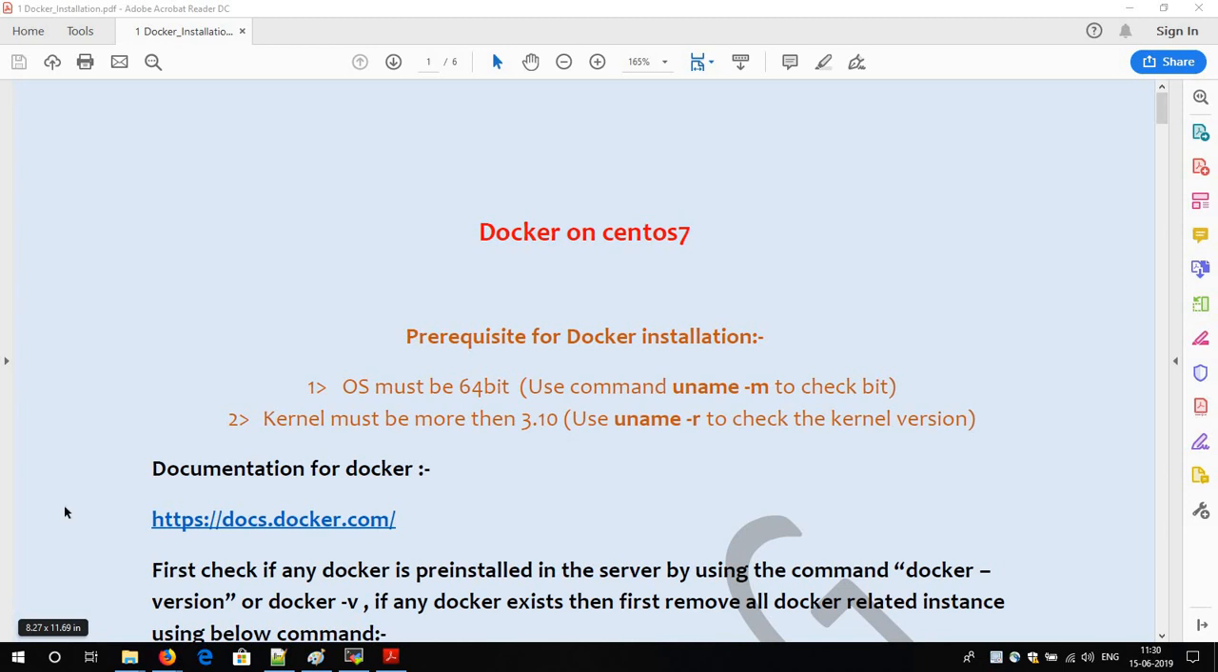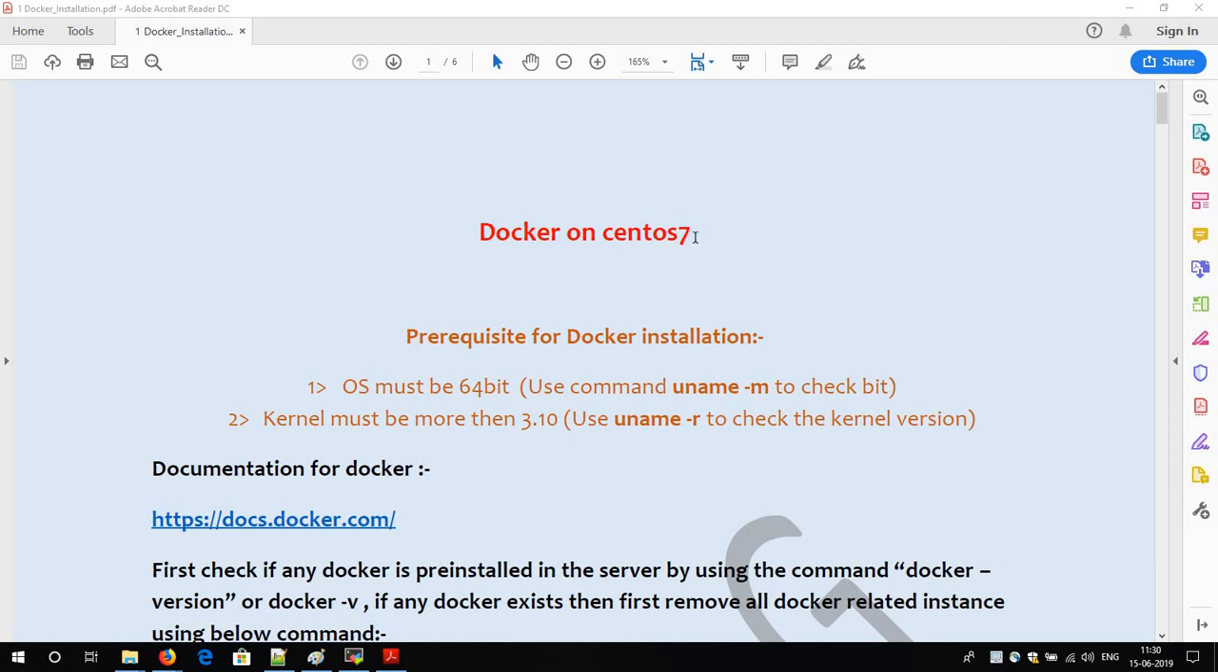Hi friends, in our previous video we have seen what Docker is and what the use of Docker is, how Docker is booming in the market and all. So now in this video I will go for the installation of Docker. I am going to install Docker on RHEL or CentOS.